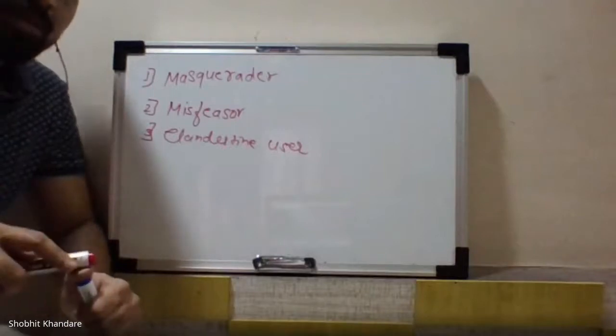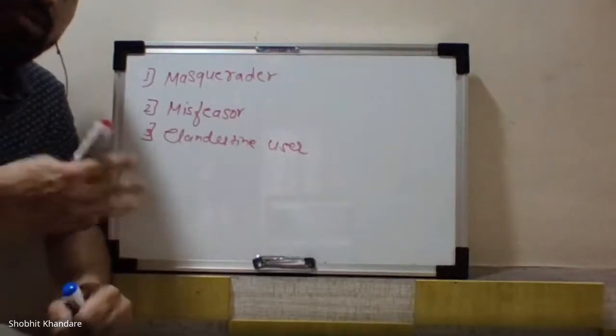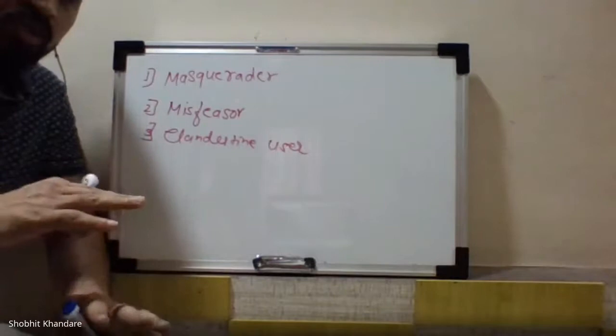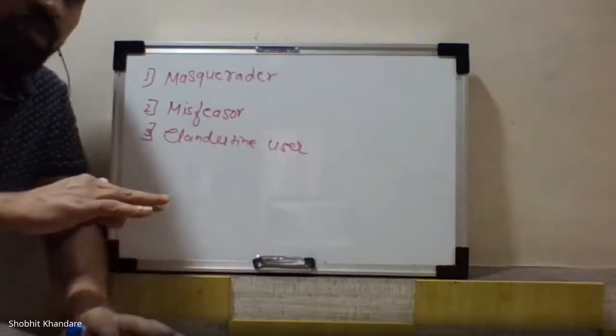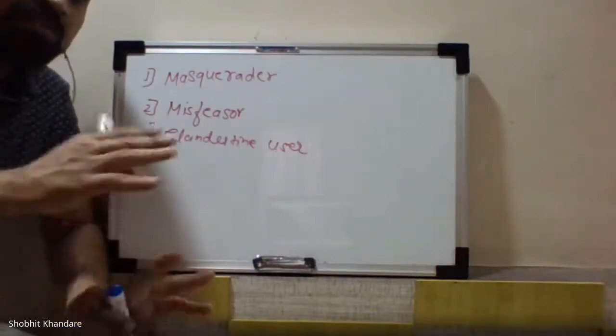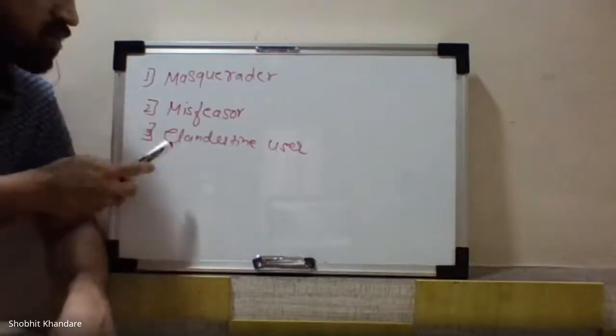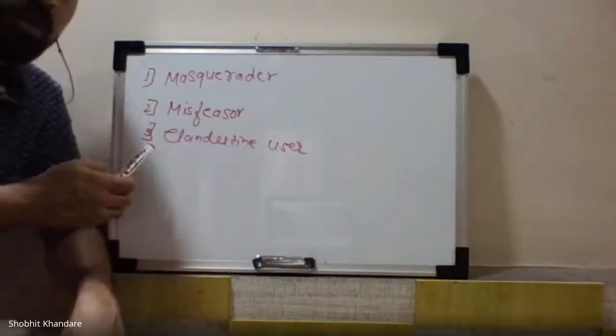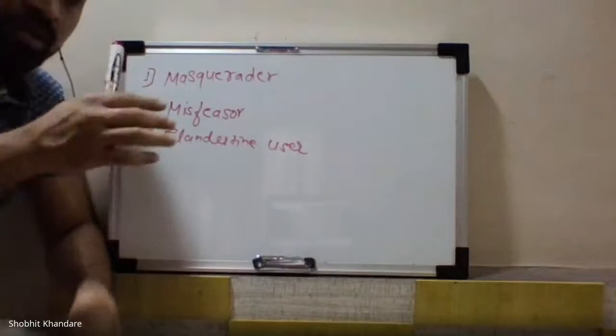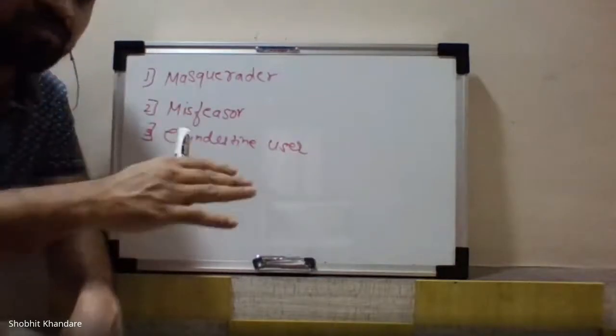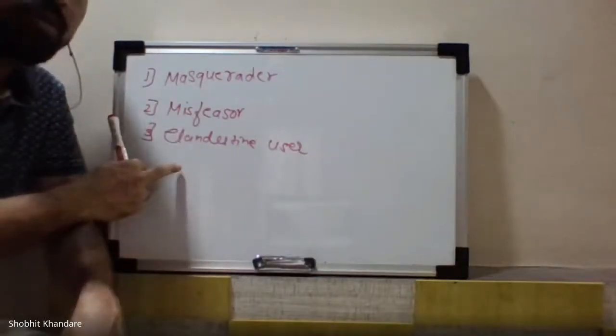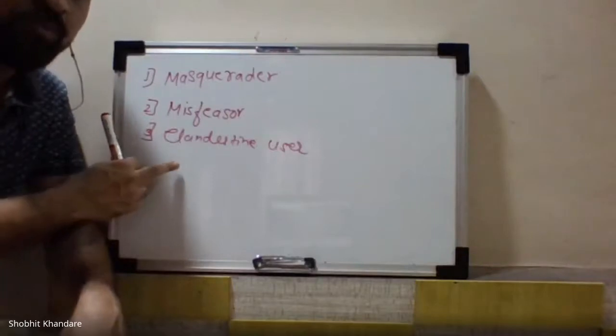Now, the system can be one host or more than one host. I mean to say that he is trying to gain control over the network, so he is called a clandestine user. Not a single host, but the different types of hosts in the network. He is trying to have supervisory control.